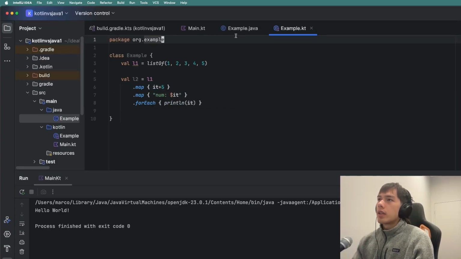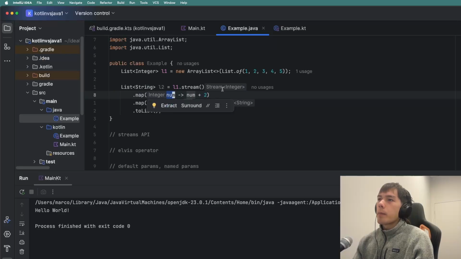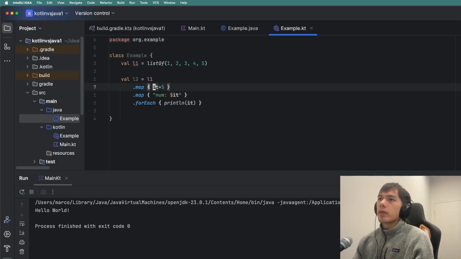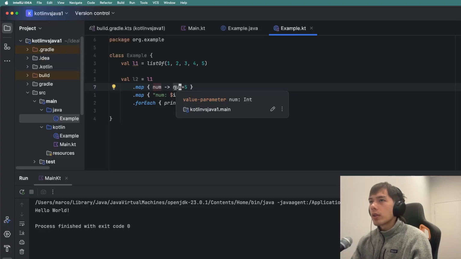So here in the Java example, we have to specify num, and if we don't, we try this, it'll throw an error. There's this "it" by default. But if you want, you can also override this with your own value. Even though it's small, it's just features like this that really improve the quality of life when using Kotlin.